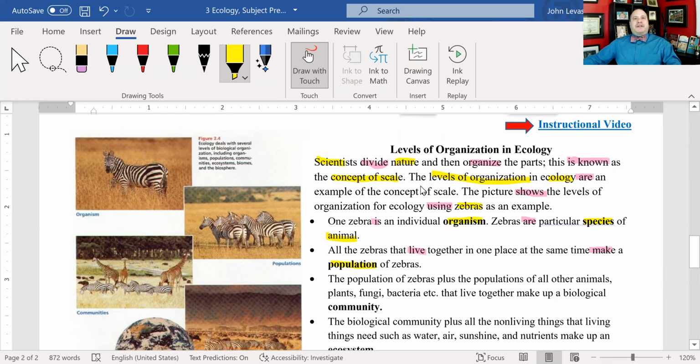So now I have these key science words in yellow, and I have the action words, or the verbs, or the processes in pink. And these processes are going to help me figure out where the subject and predicate are. So scientists is my subject, divide nature, and then organize.